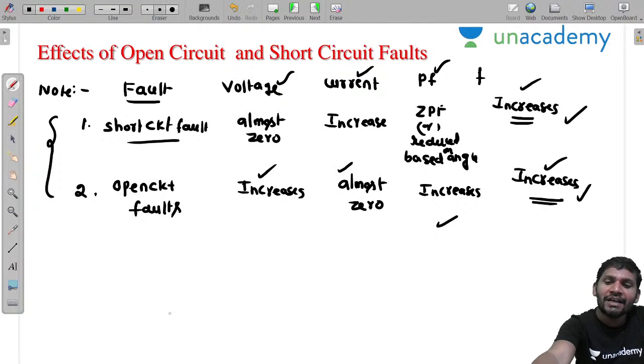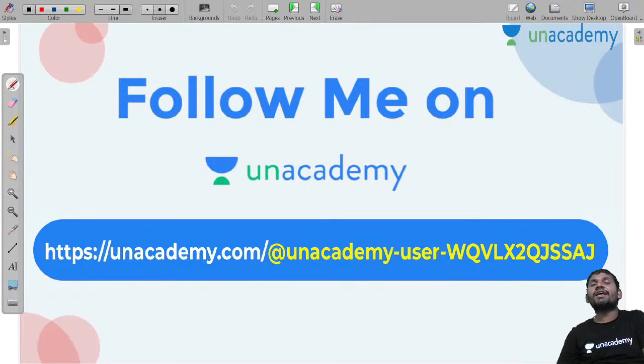In detail, in the last session I explained what a short circuit fault on a transmission line is and what a short circuit fault on an alternator is. Today's session I complete. Please concentrate on the formulas I gave. It is a very important concept that I discussed today, and it is important from the point of view of GATE, ESE and PSUs.